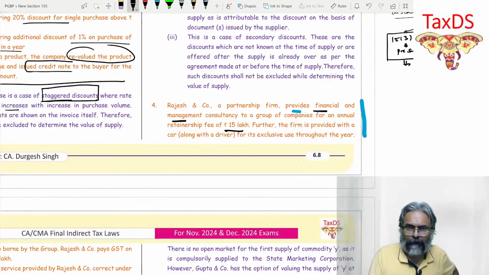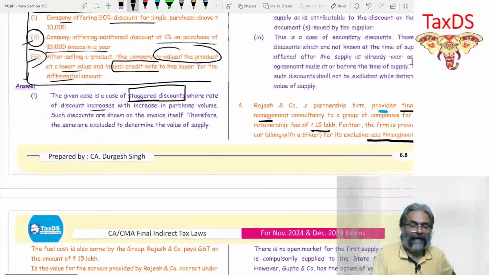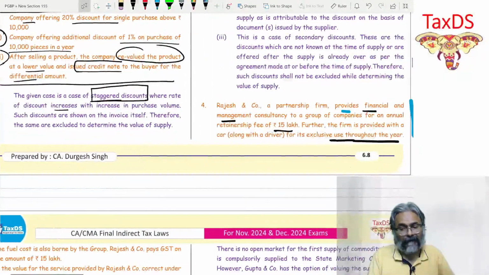That is the monetary consideration that has been paid. Further, the firm is provided with a car along with the driver for its exclusive use throughout the year. So that firm has also been given the car from the company, students, for its exclusive use.